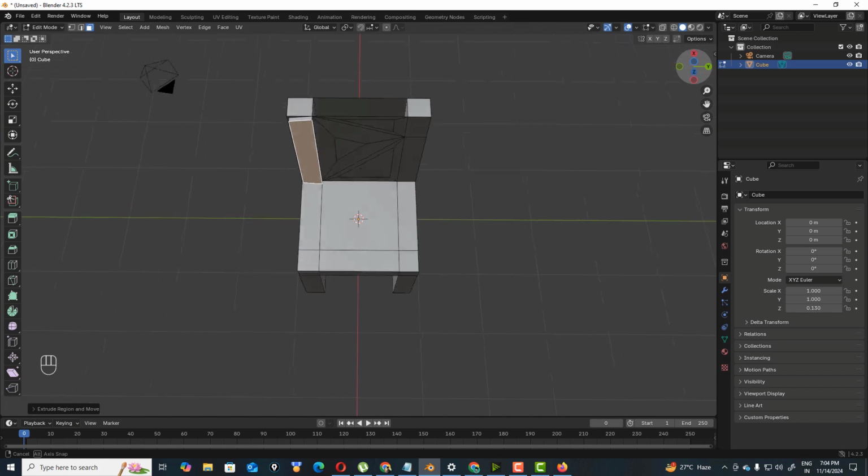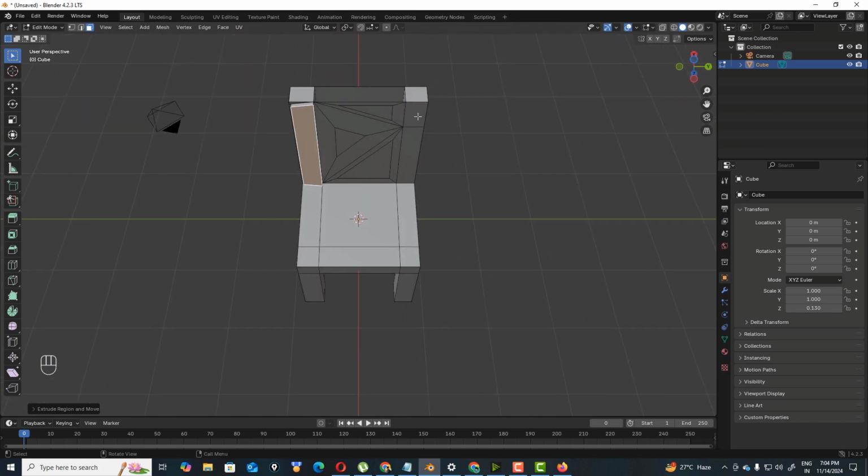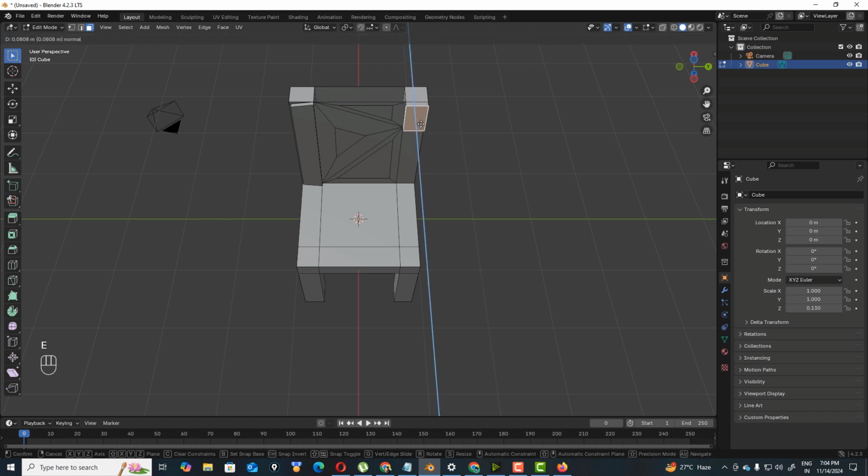So from this we can understand how this works. This face, face extrude.